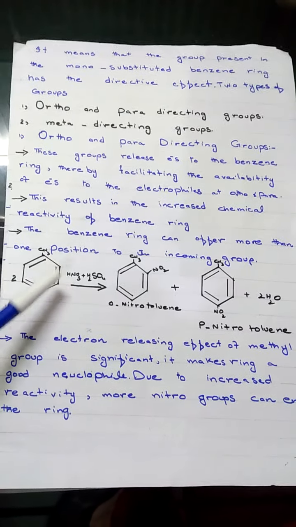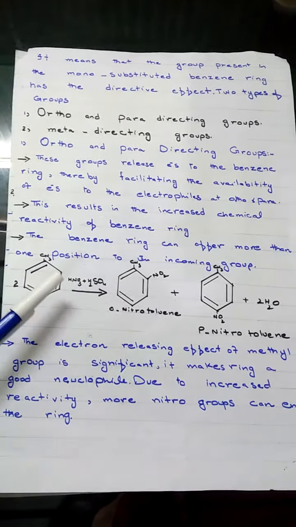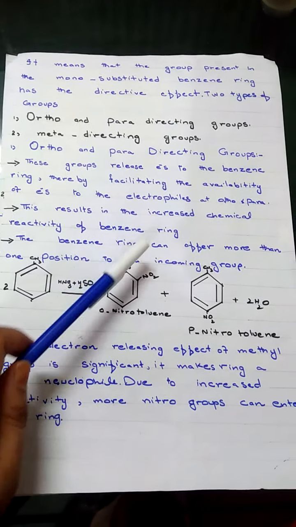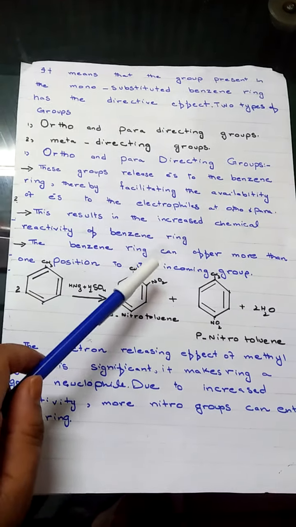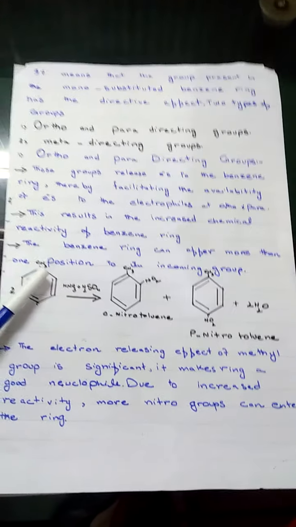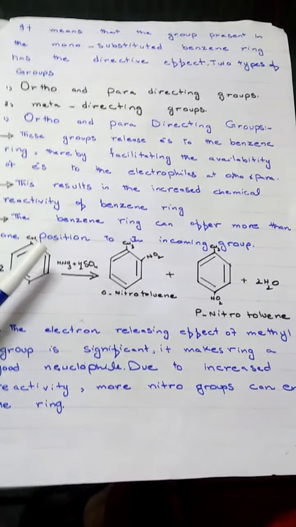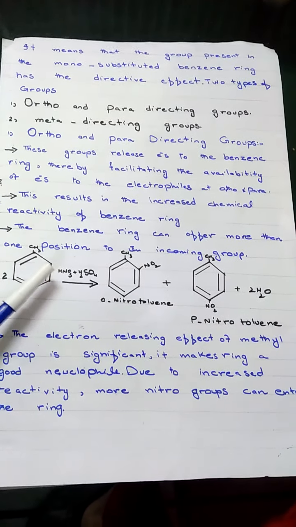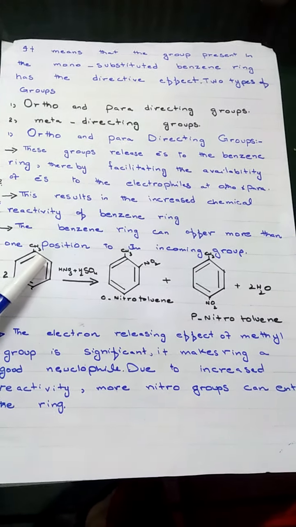Ortho and para positions are available, so the incoming group will attach itself to the ortho and para positions. This results in the increased chemical reactivity of benzene ring. The benzene ring can offer more than one position to the incoming group in the presence of these ortho-para directing groups.